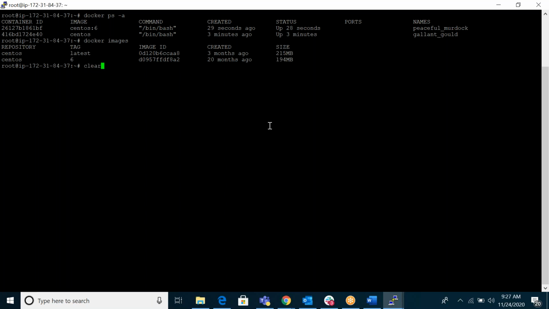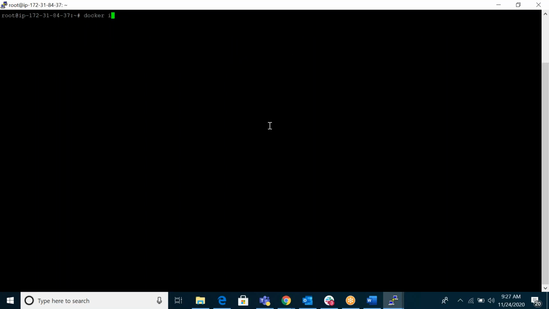So docker images means it will list out all the images in your local server. In my case, I had two images: one is CentOS latest, one is CentOS 6.